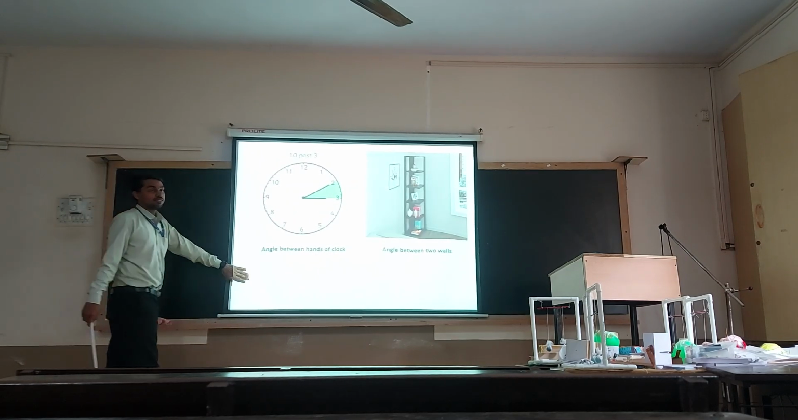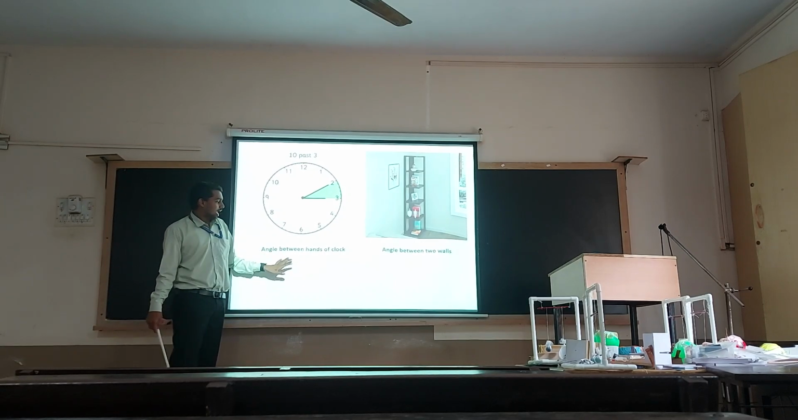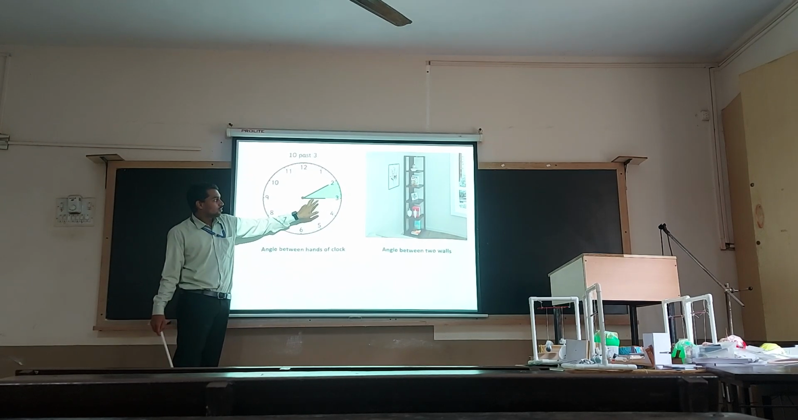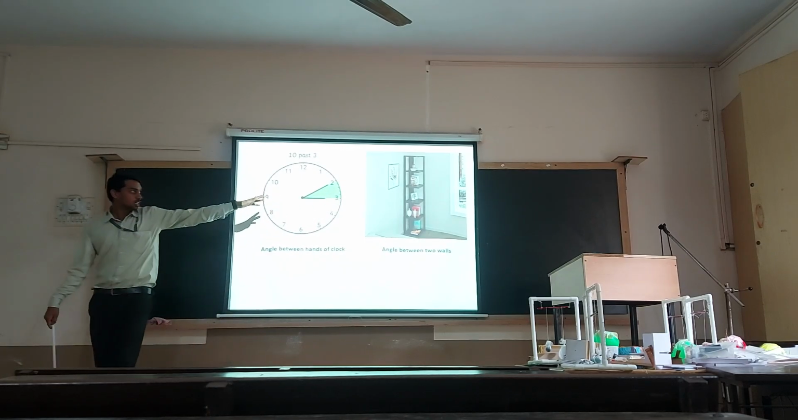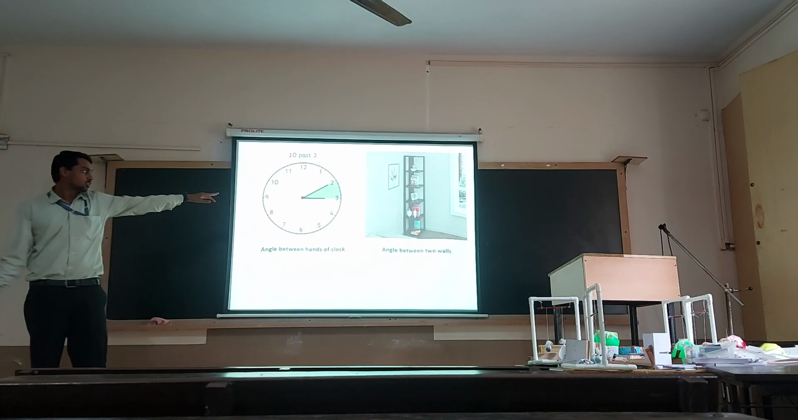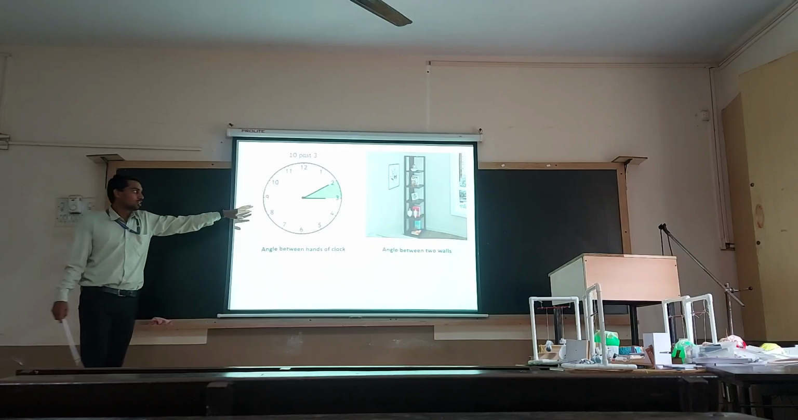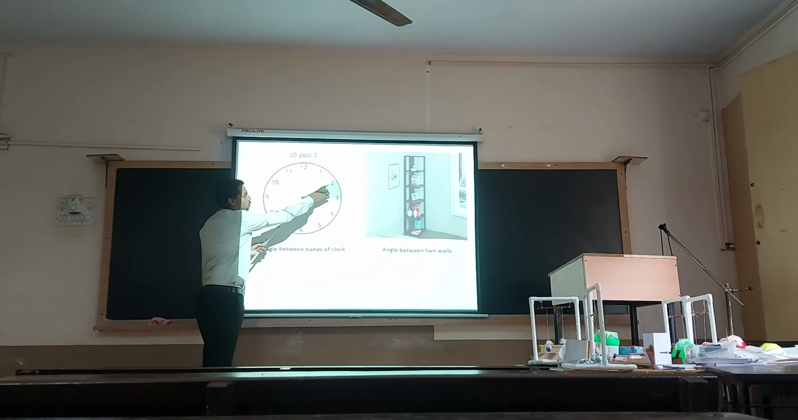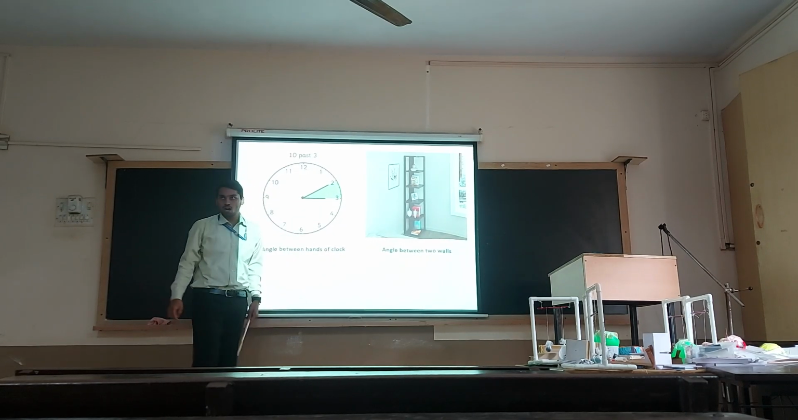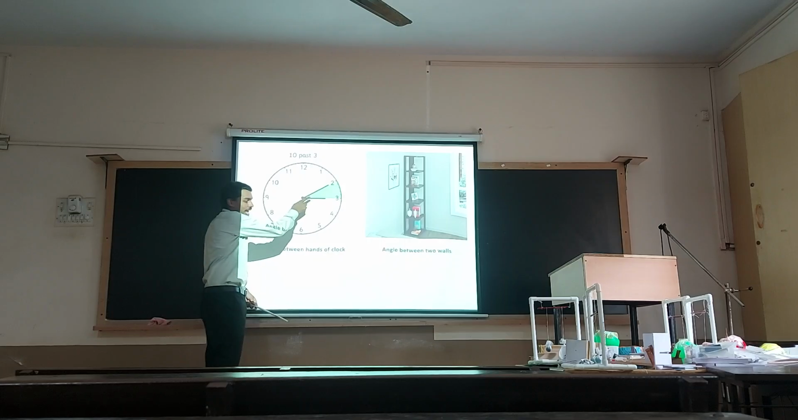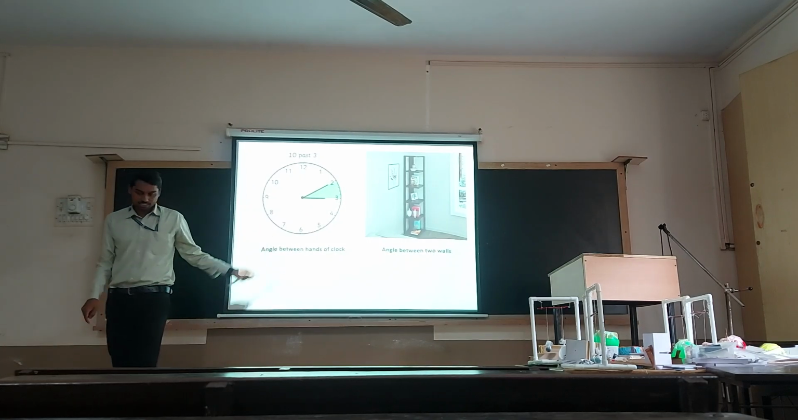So this is a real life example of angles. The angle between the hands of a clock. One is the hour hand, the second one is the minute hand. It's roughly about 3:10, right? So the clock is showing the time 3:10. You can see that the two hands of this clock are making a particular angle. So we can say it is an angle.